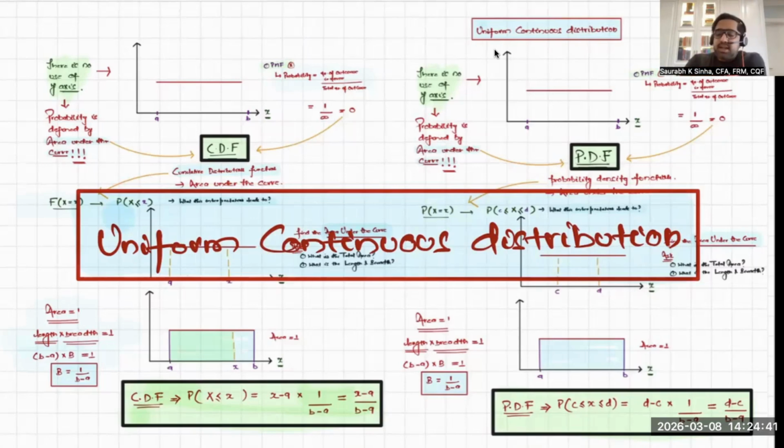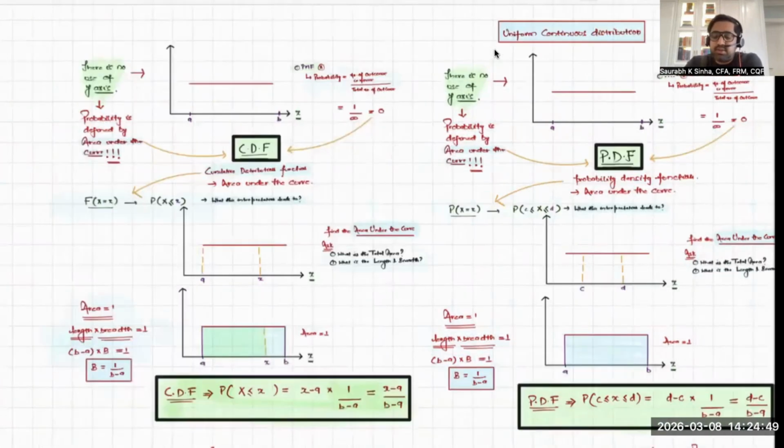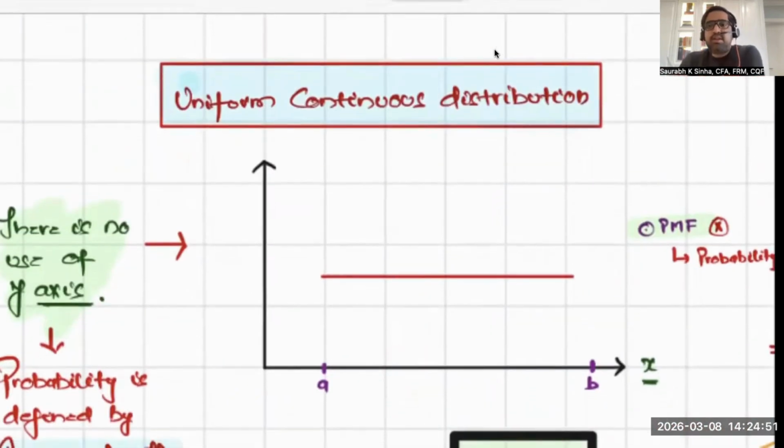Okay, with that, let's enter into our uniform continuous distribution. Please remember it is not discrete, so the world is changing. First, let's see the plotting of a uniform continuous distribution. The plotting doesn't look like binomial or Bernoulli. It has something different.